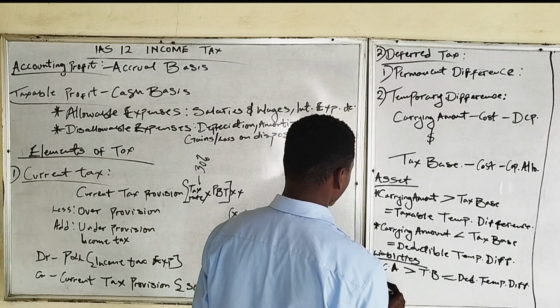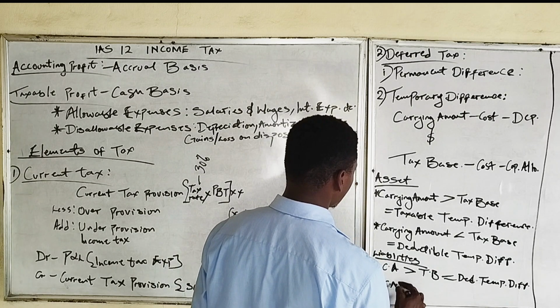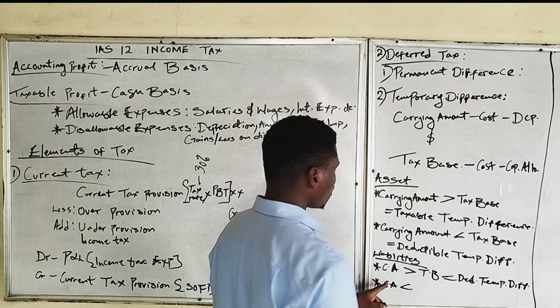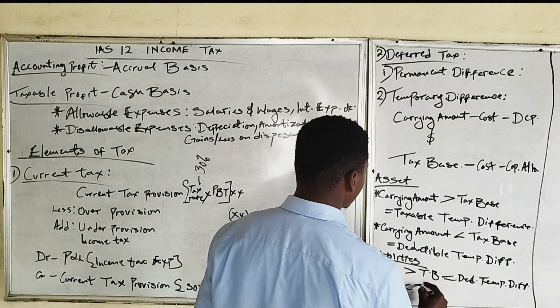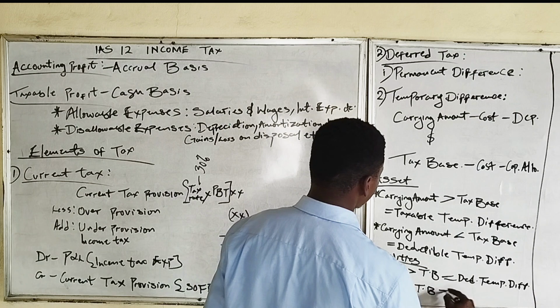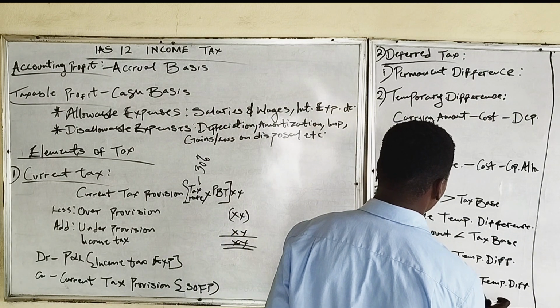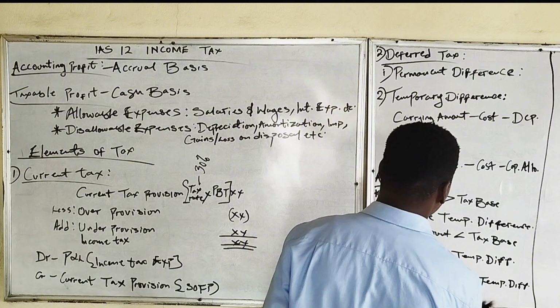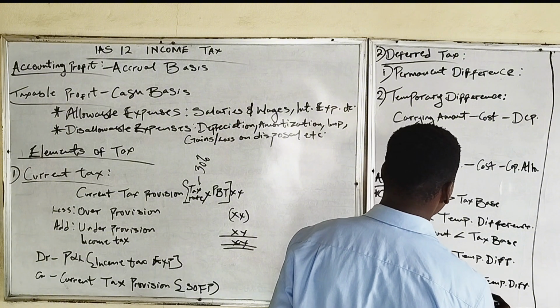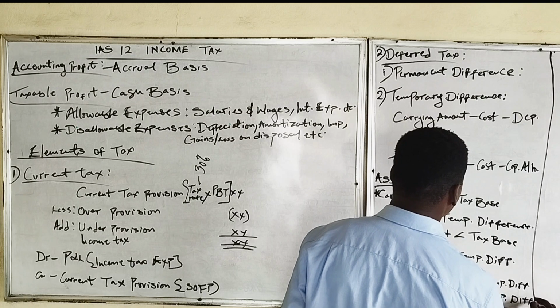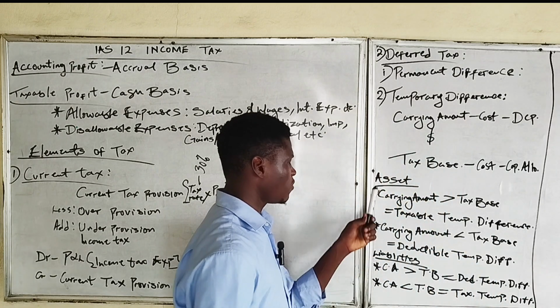While the other one is, if the carrying amount of a liability is lower than the tax base of a liability, then this will give us taxable temporary difference, which is the opposite of the asset.